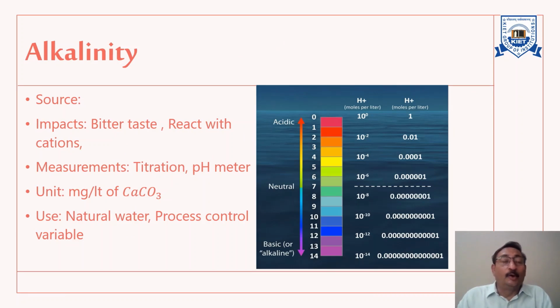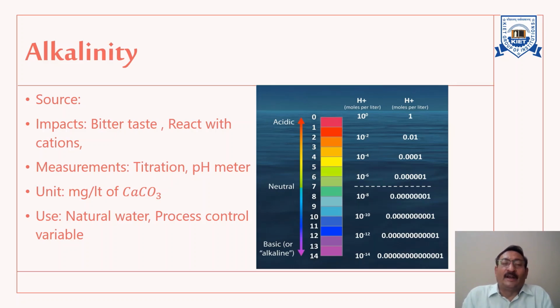Generally, they are used to measure or to analyze water and wastewater. Now the second parameter is alkalinity. What is alkalinity? All of you have already studied this in previous year classes. Actually, it is the quantity of ions in water that will react to neutralize the hydrogen ion present in the water. Thus, you can say that it is a measure of the ability of water to neutralize acids.